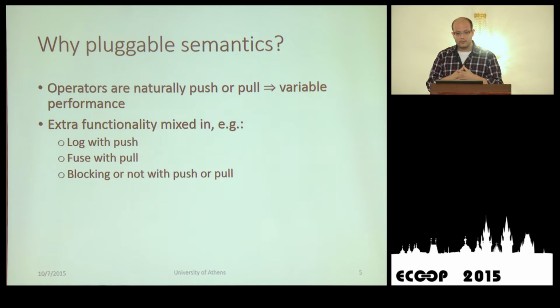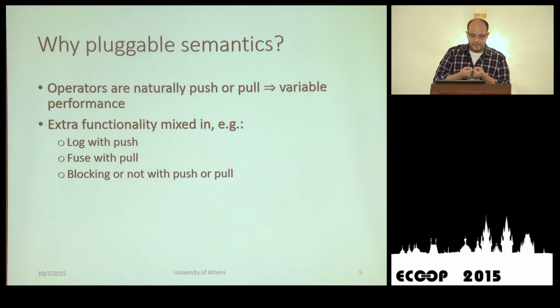So why do we really need pluggable semantics? Because some operators are fundamentally push or pull, and this has implications for performance. For example, the zip operator, where you take an element-by-element sequence from two streams or more and zip them together, is in nature fundamentally a pull operator.